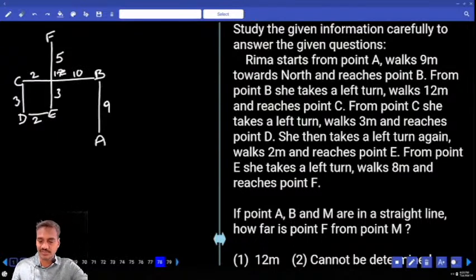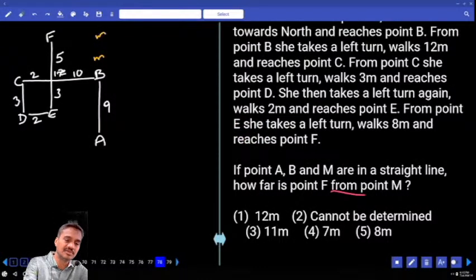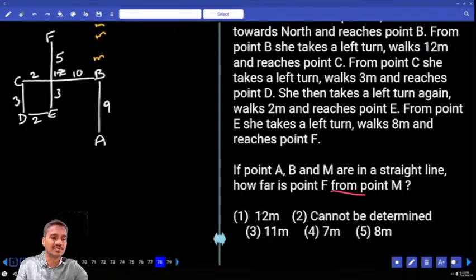Then with the help of this, if A, B and M are in a straight line, that means M is above this B, then how far is F from point M? Now here M can be anywhere to the north of B, maybe here, or maybe here. And the distance between M and F cannot be identified. Choice 2. If the information was given that F and M are in the same straight line, then M would be here, and then we could find the distance. But as that information is not known, it cannot be determined.